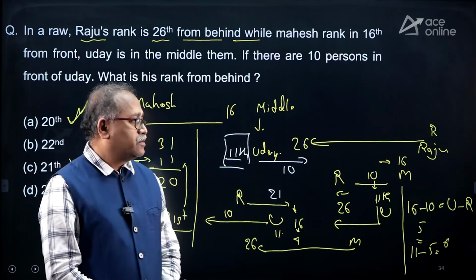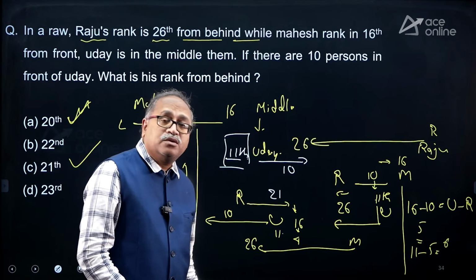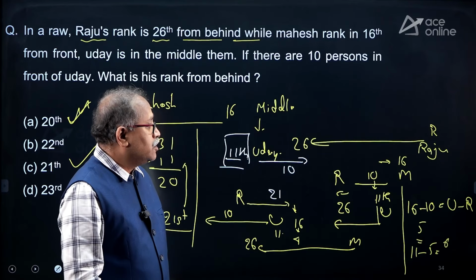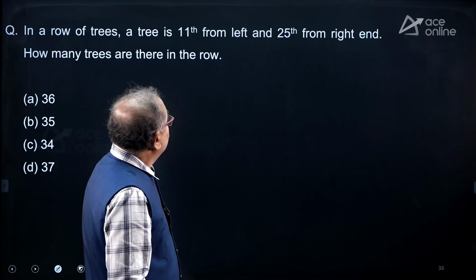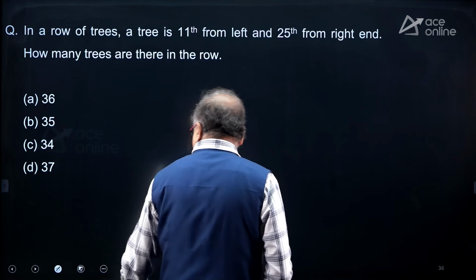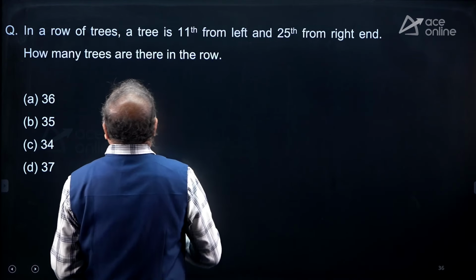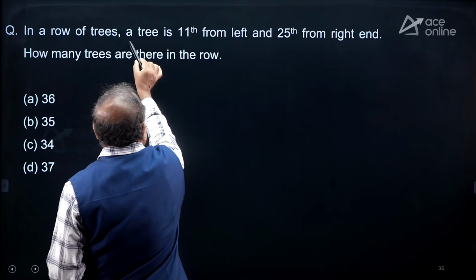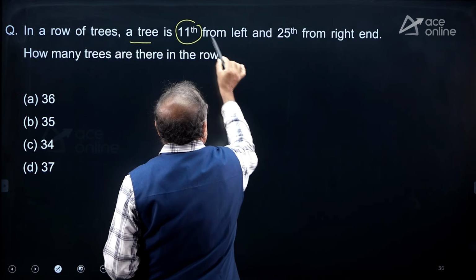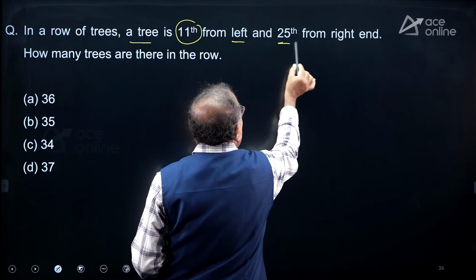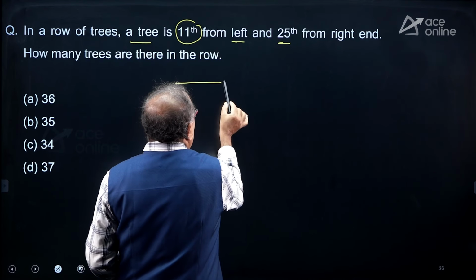Sorry, we have spent some extra time on this particular question. Moving on to the next. What is this question? In a row, a tree is 11th from the left and 25th from the right.